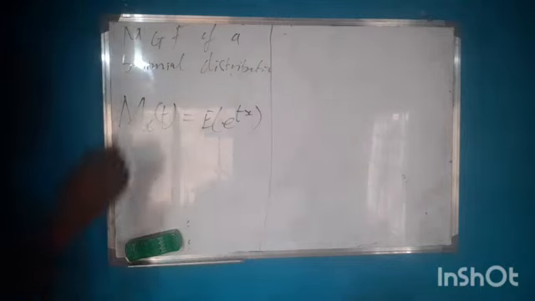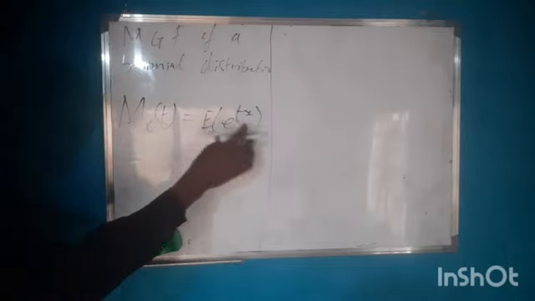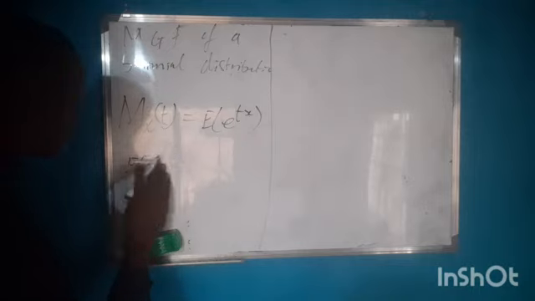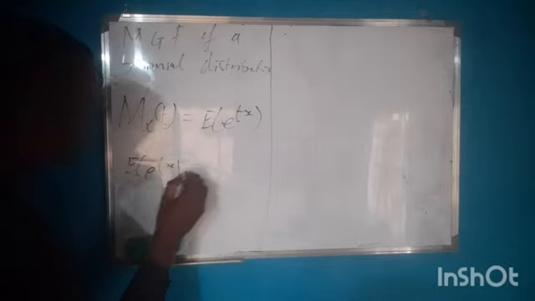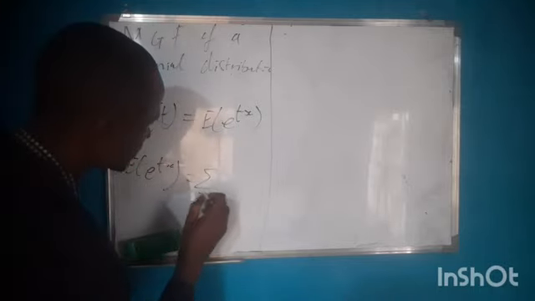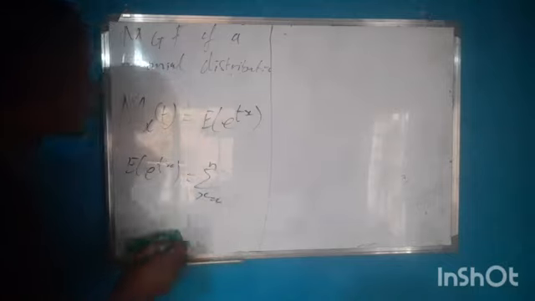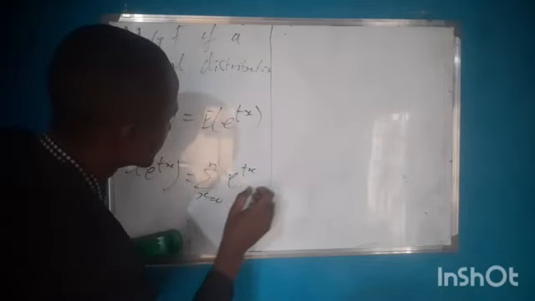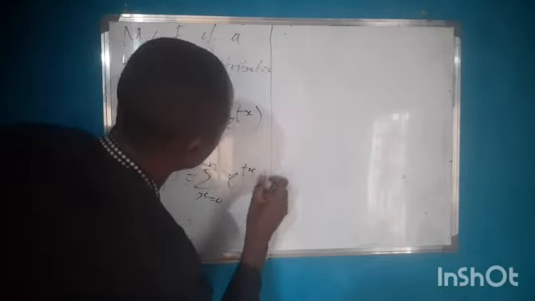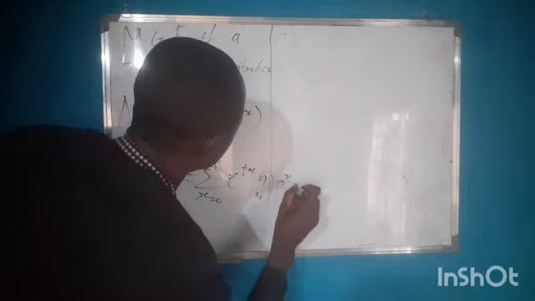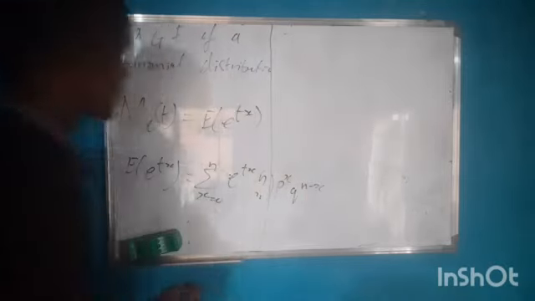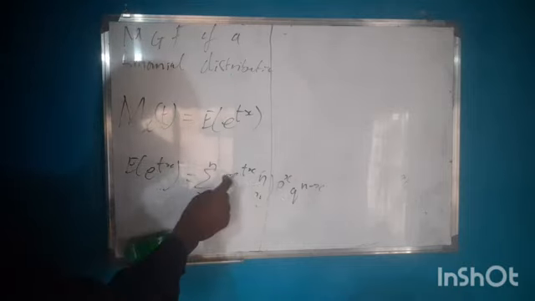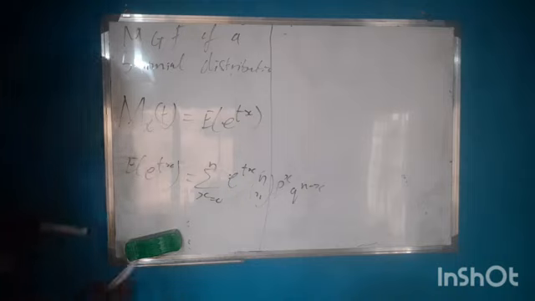Now the MGF of a binomial: the expected value of e^(tX) is equal to the summation as x runs from 0 to n of e^(tx) n combination x p raised to power x q raised to power n minus x. So what do they have in common? p and e^t have x in common.